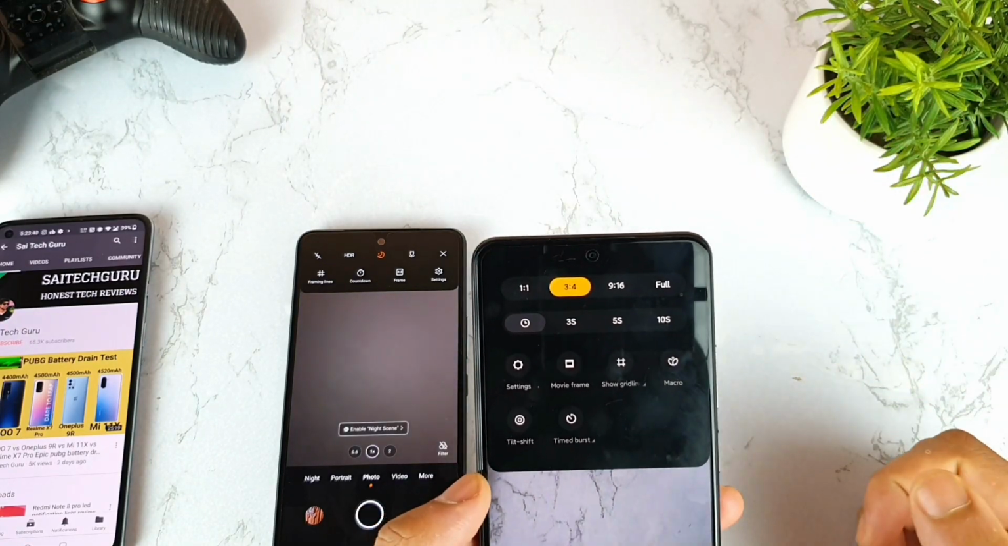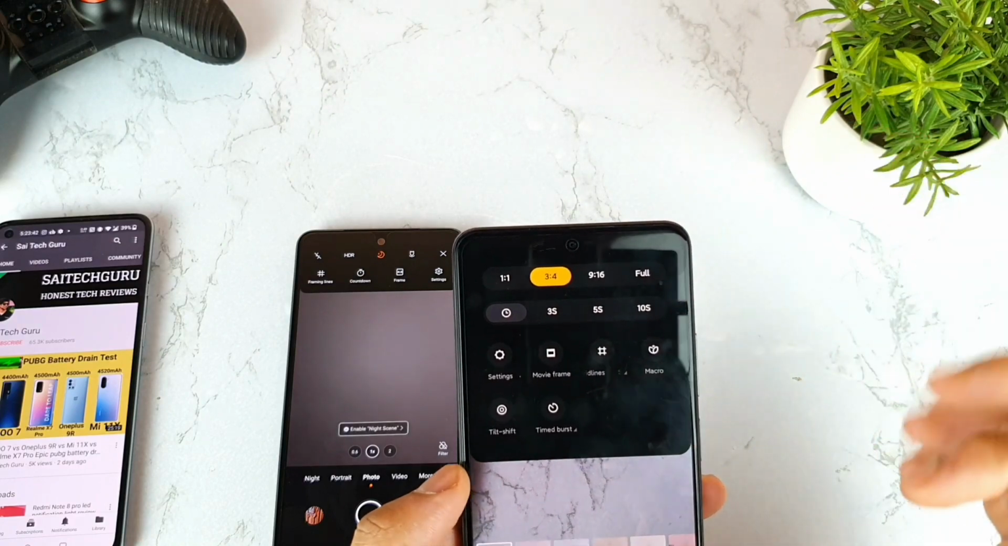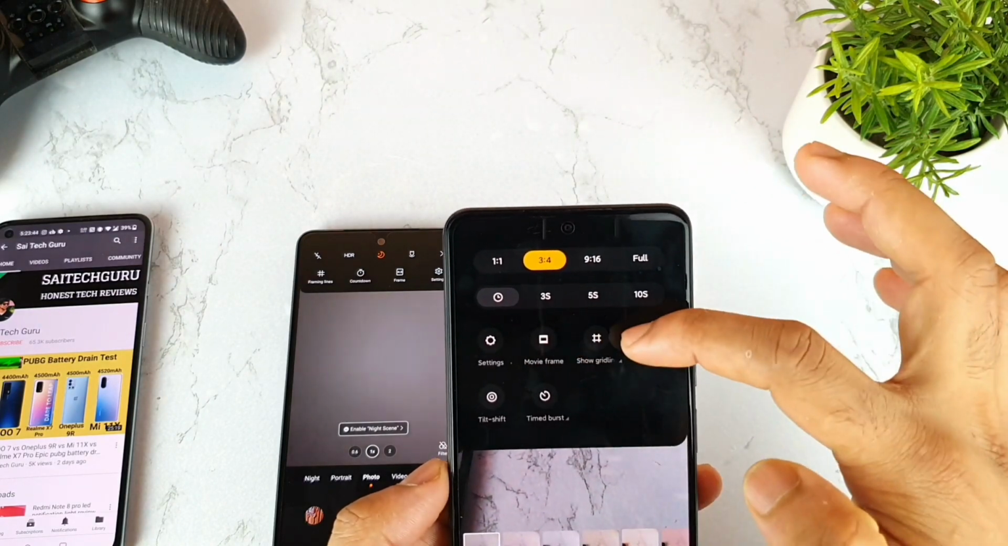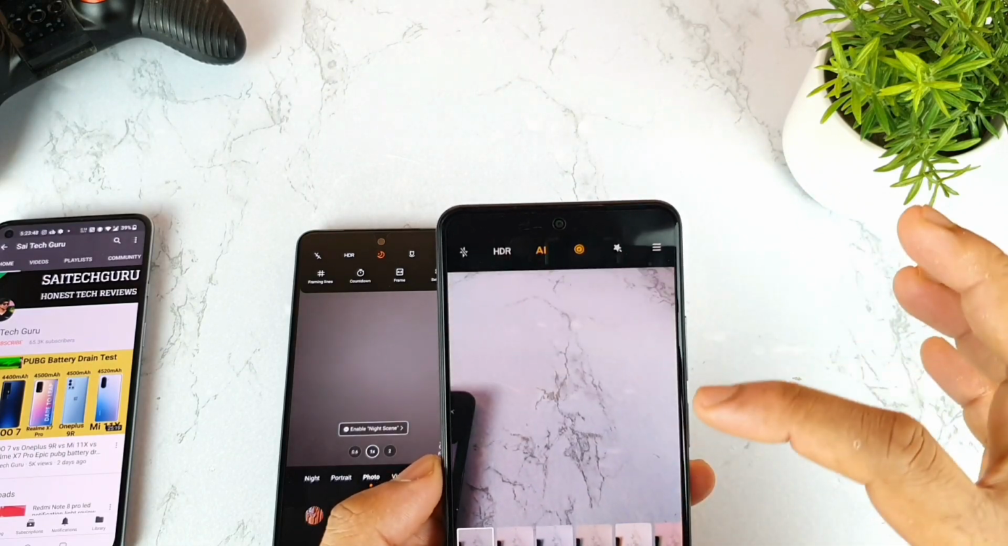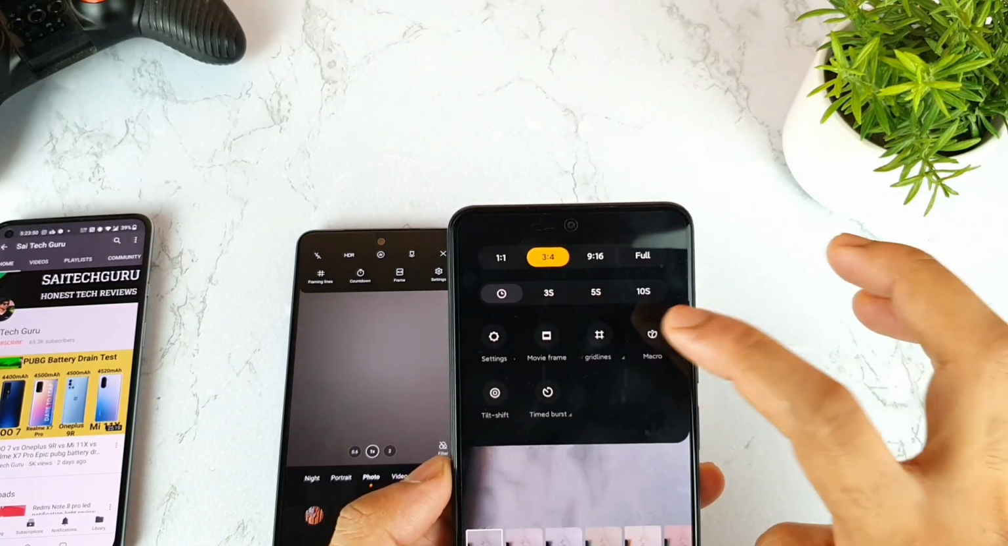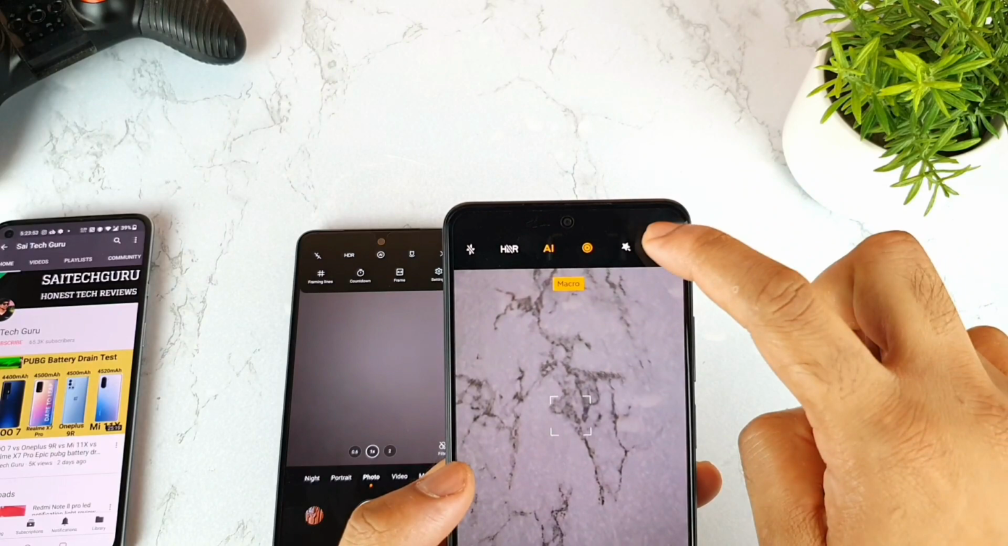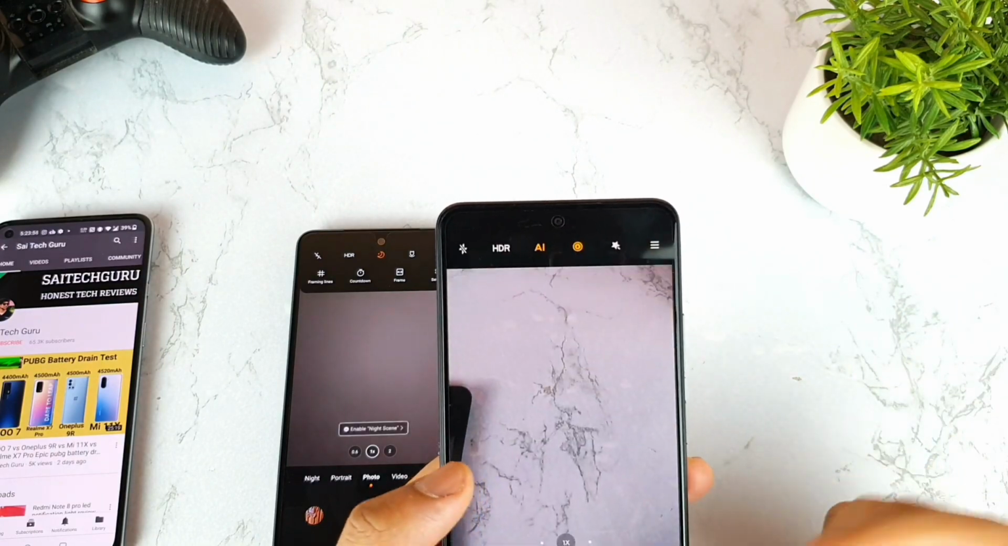And not only that, there's a separate ratio option as well, a timer going on, as you can see, and the movie frame, show grid, macro lens, tilt shift, and the timer and burst. To access the macro, you need to go to the settings and then go to the macro option, as you can see. So this is how it is.